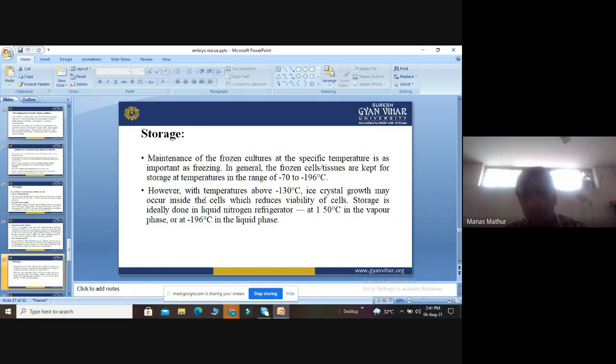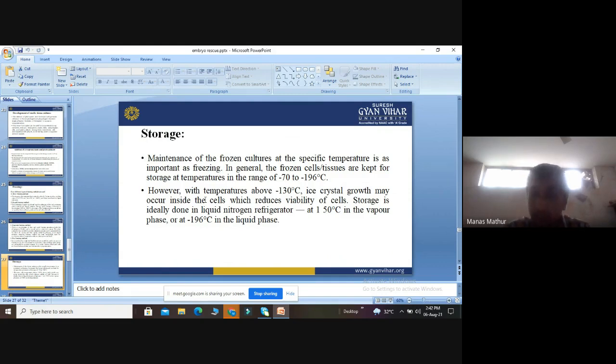However, at temperatures above minus 130 degrees, ice crystals may grow inside the cell, which reduces the viability of cells. So storage is ideally done in a liquid nitrogen refrigerator, at minus 150 degrees centigrade in the vapor phase. But when the temperature goes very low, to minus 196 degrees, the nitrogen changes from the gas to the liquid phase.